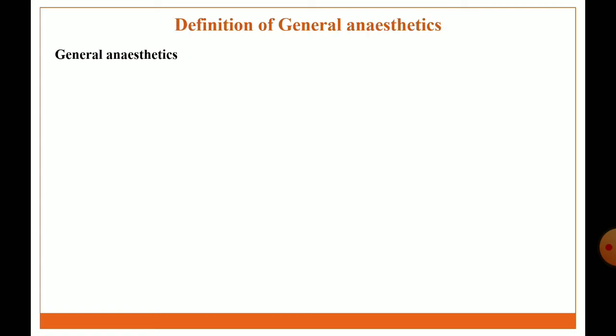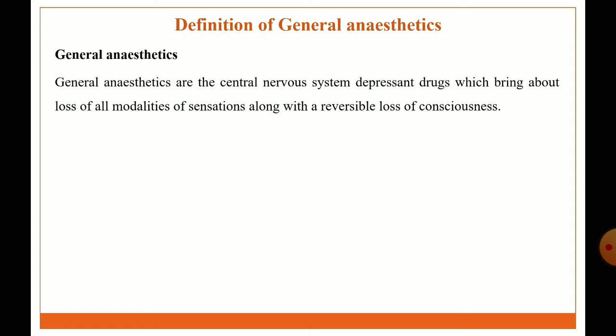So the first point is the definition of general anesthetic agent. General anesthetics are central nervous system depressant drugs which bring about the loss of all modalities of sensation along with the reversible loss of consciousness. Example: halothane, diethyl ether.